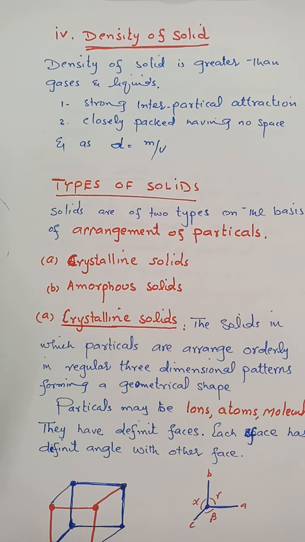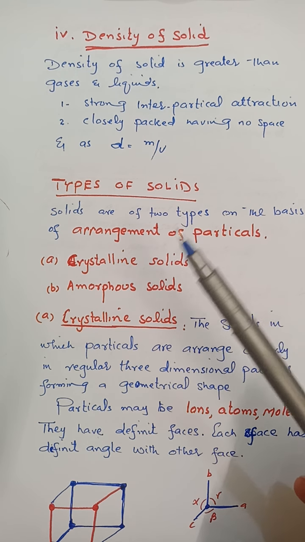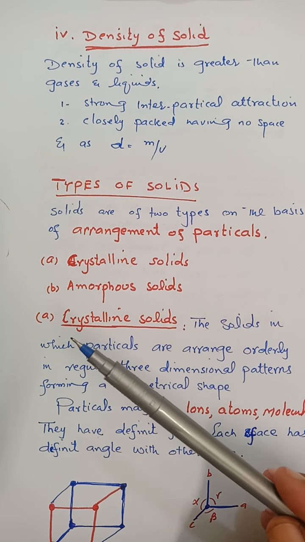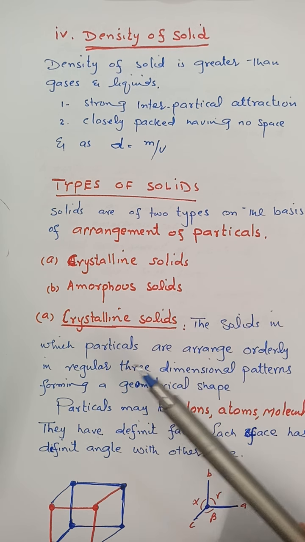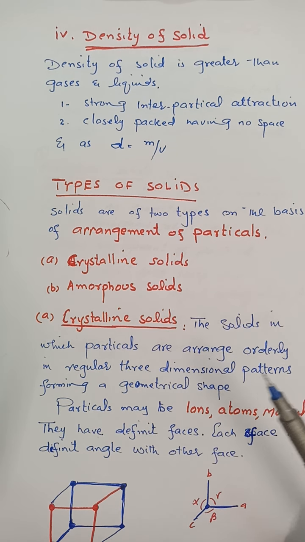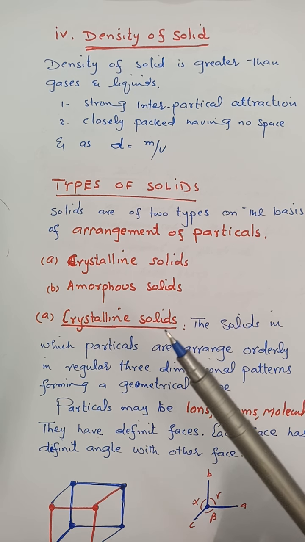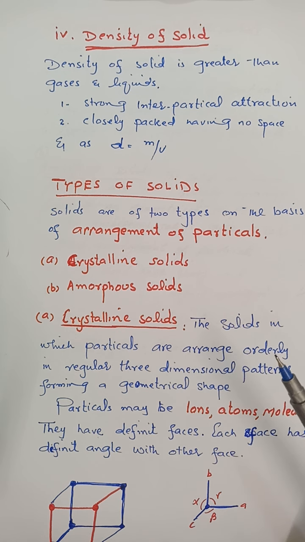There are so many types of solid. On the basis of the arrangement of particles, we classify solids into crystalline solid and amorphous solid. So what are crystalline solids? The solid in which the particles are arranged orderly in regular three-dimensional patterns forming a geometrical shape. It means that in crystalline solid, the particles will have orderly arrangement.